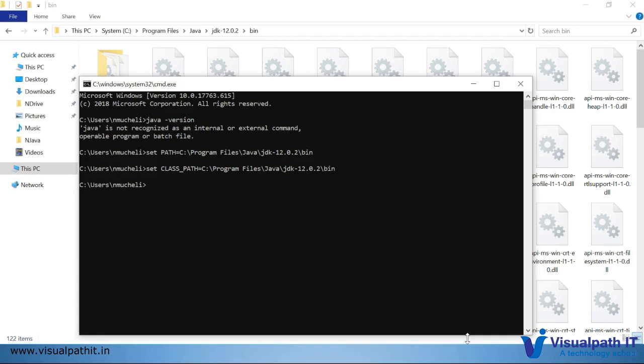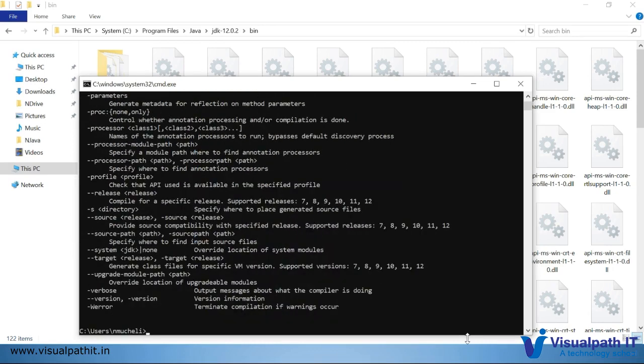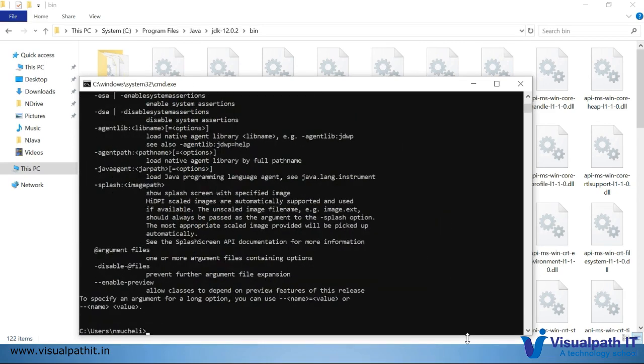So we can check the Java version now. What result will we see? Now it is returning the Java version properly. And the other command we have to check is whether javac is working or not. It's working. Java is working. So java and javac, these two are the important commands to check, and if these two are working, then our setup is done properly.